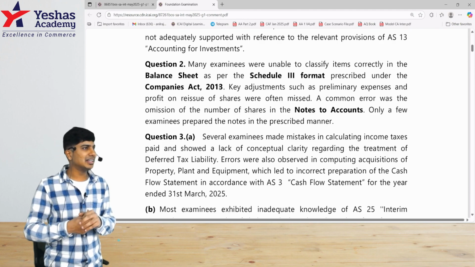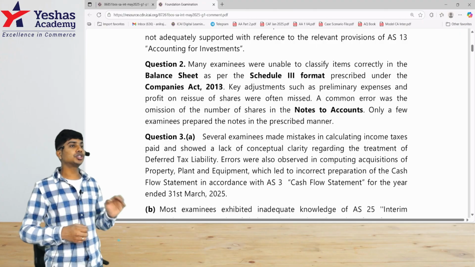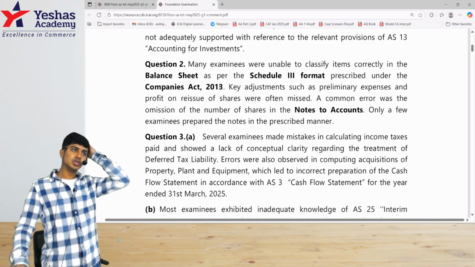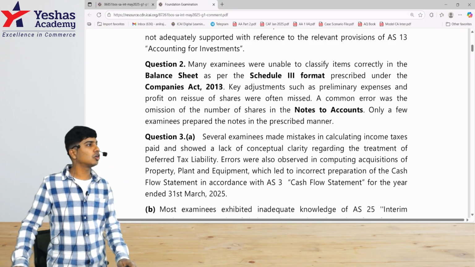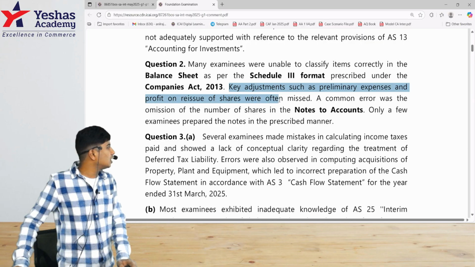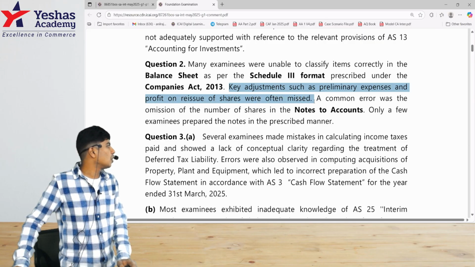When you write the item under an incorrect heading for a question on financial statements which is based on Schedule 3, don't expect full marks. You will lose out on marks for wrong placement of items in Schedule 3. Key adjustments such as preliminary expenses and profit on reissue of shares were often missed.